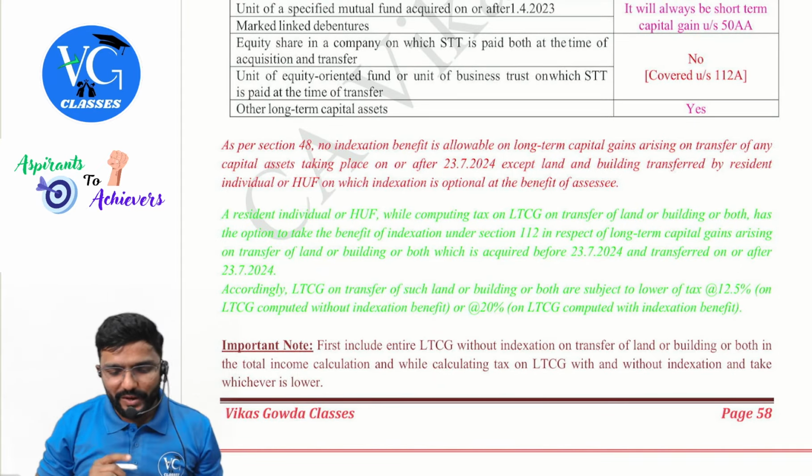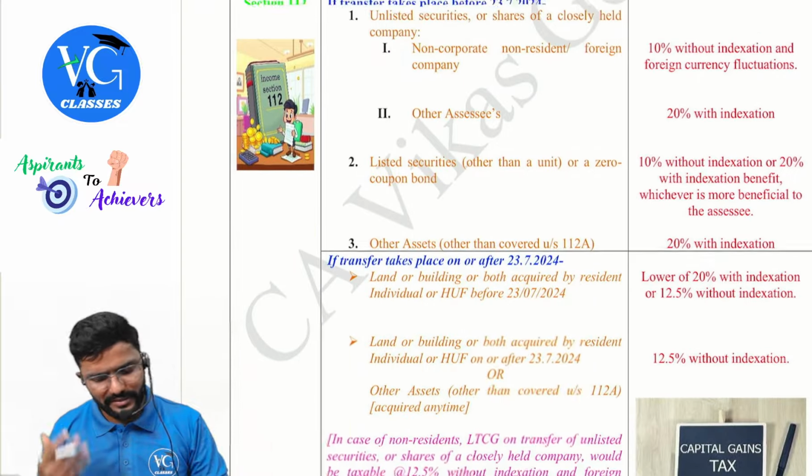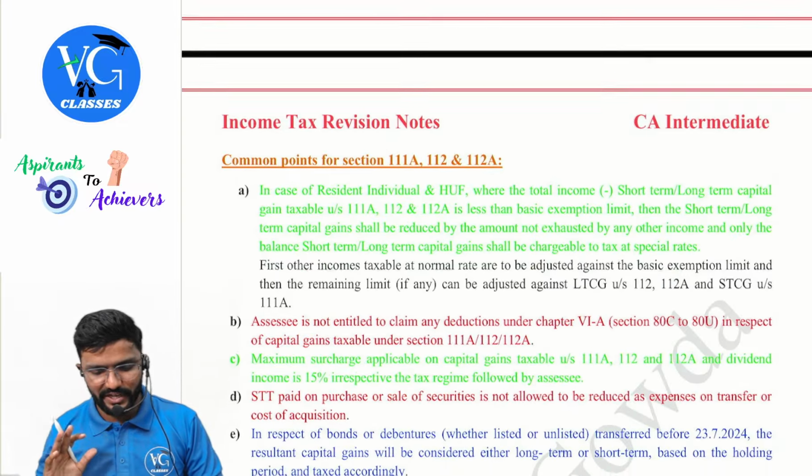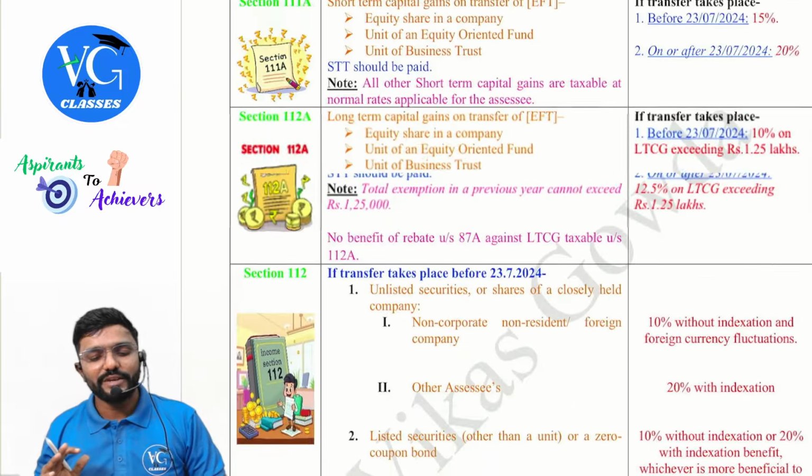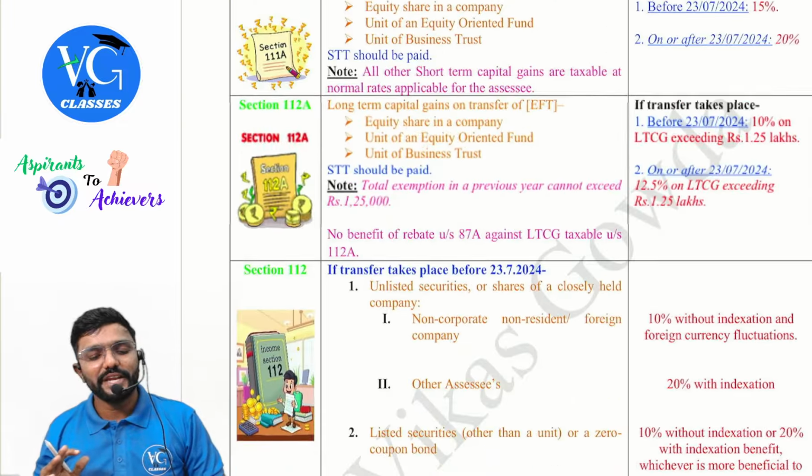Now coming to tax rates. Guys, tax rates on capital gains income, I have already covered in the tax rate chapter. Did we cover? Yes, sir. Don't worry, don't take any tension. Now, as I already discussed this in the tax rate chapter, I have made one chart through this table. Where is this chart? Just a minute.